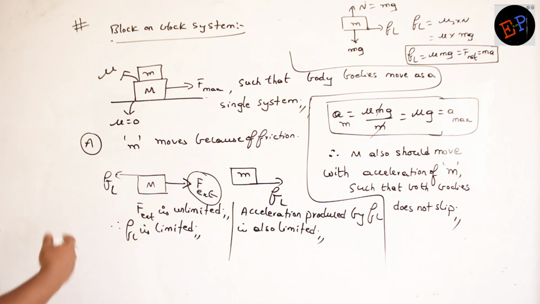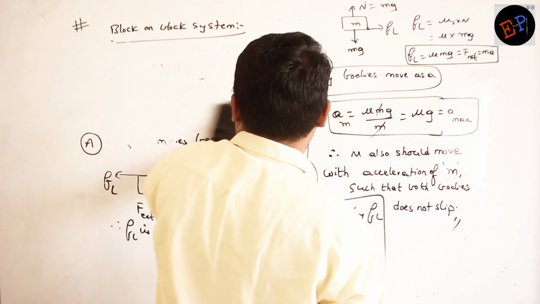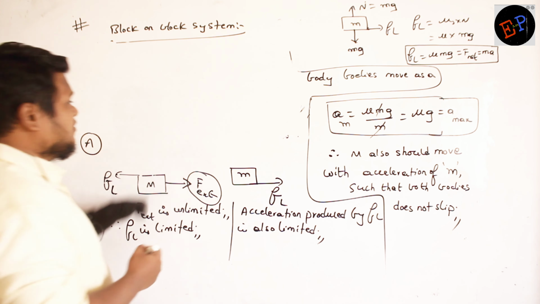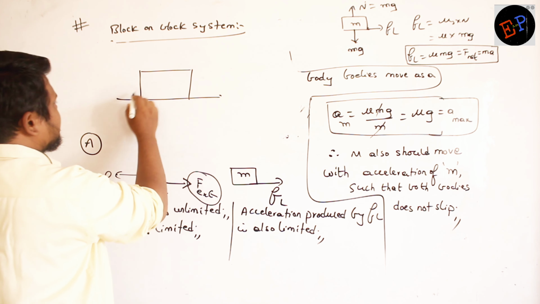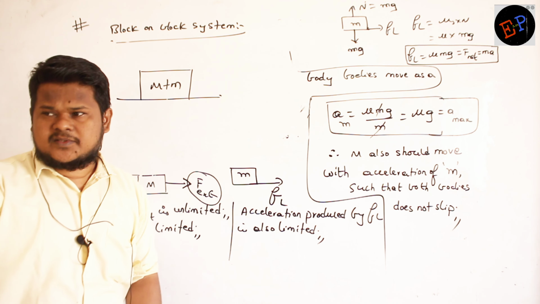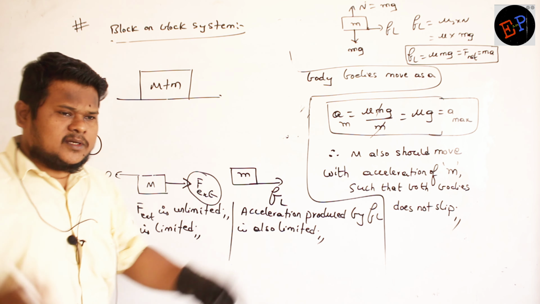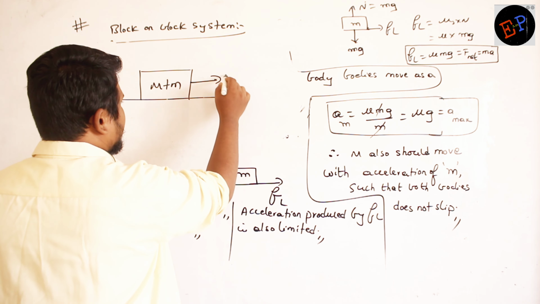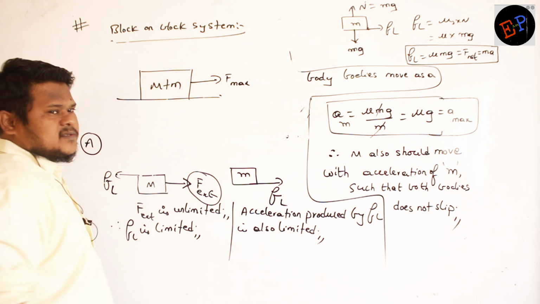Okay. Now I can do the calculation very easily, no? So it means both of them are behaving like a single body. So now I can take this set as a single body, capital M plus small m. Why am I taking capital M plus small m? Because they should not slip on each other. It means they are behaving like a single body. And what is the force you have to apply? This is the only net force. Weight and normal reaction are there, they will get cancelled with each other.